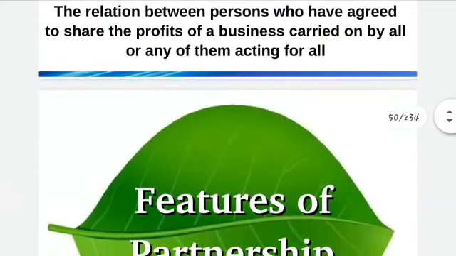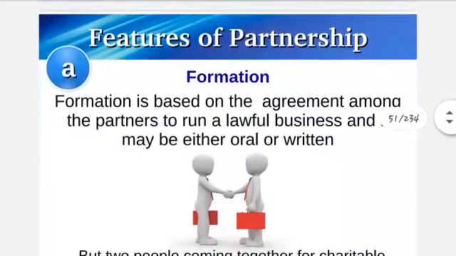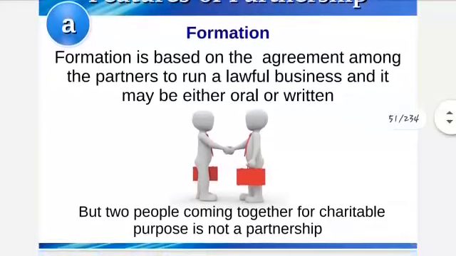According to the Partnership Act 1932, it has the following main features. The first one is formation. As I told you, they have to sign an agreement. If they want to come together, there has to be an agreement, either oral or written, that they want to start the business. If they are doing something for the society, like charitable purposes, it won't be called partnership, because they are not earning profit or suffering losses in that case. That won't be an example of partnership.